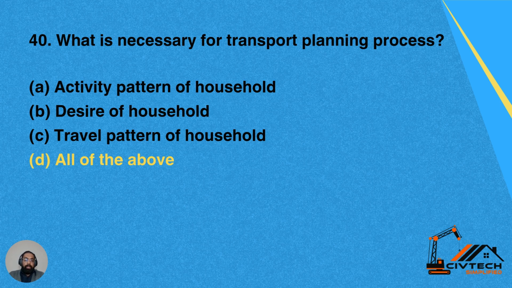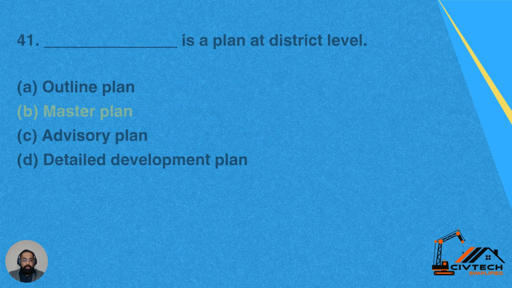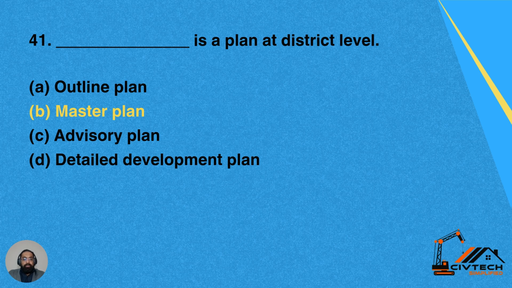So yes, all these factors are considered and taken care of during planning a good transportation system. And these include activity patterns of the residents, desire of the household, as well as travel pattern of those households from that community. So D is the correct answer.